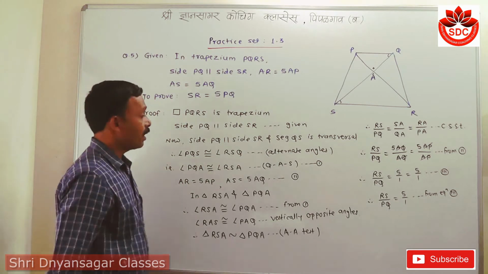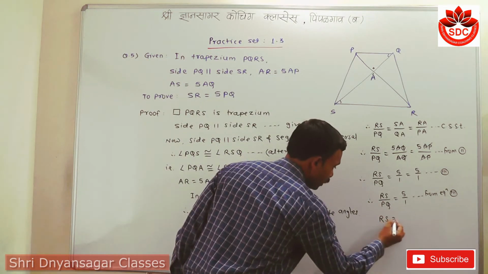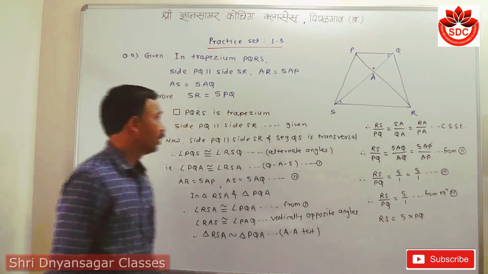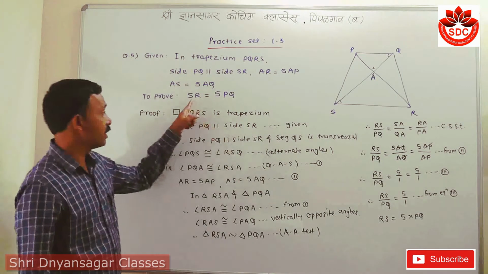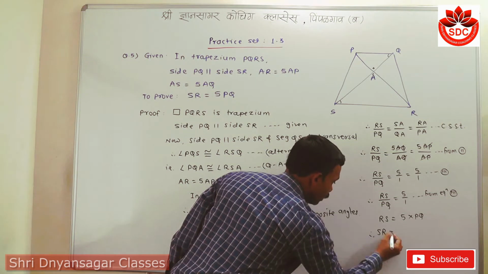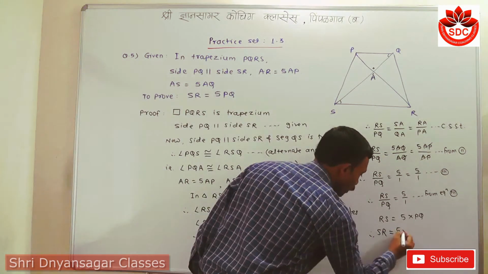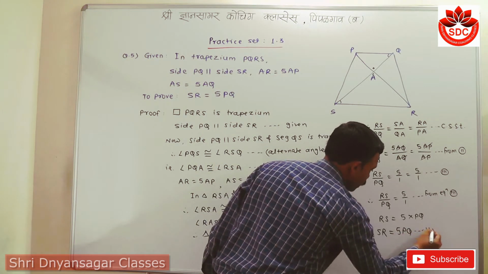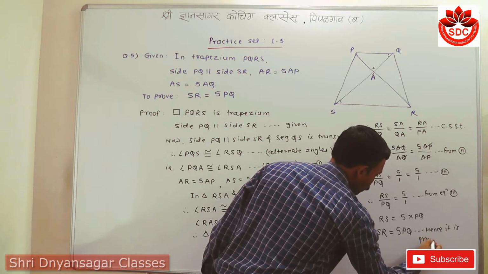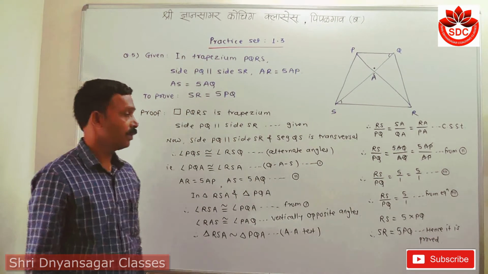Then student, by cross multiplication we get that RS into 1 is RS is equals to 5 into how much? PQ. Now that is RS means SR. Therefore SR is equals to 5 into PQ, means 5 PQ, and hence it is true. This is question number 5. Okay.